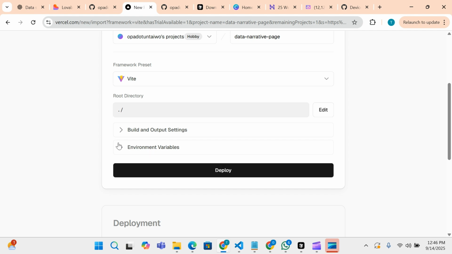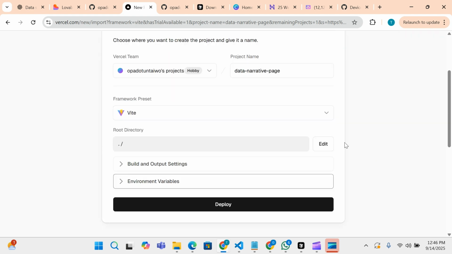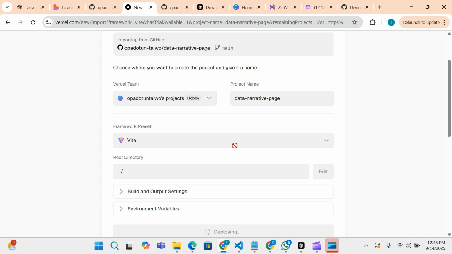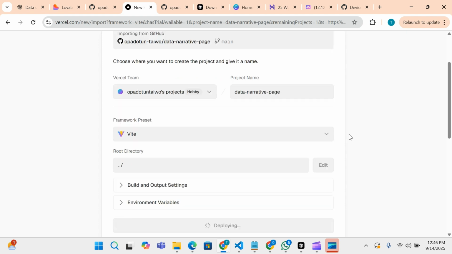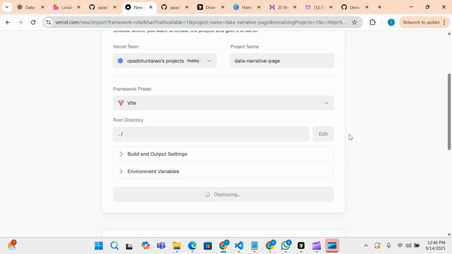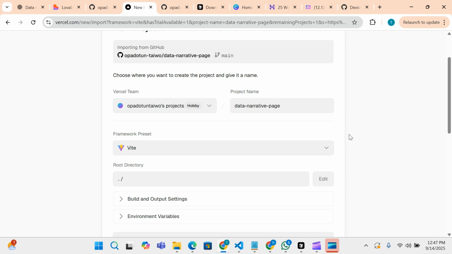I don't need to add all these environment variables and everything because I'm not connecting to a database, or I don't have any external variables that I need to connect to. It's just a very simple app. So all I need is just to come to Vercel, connect my GitHub, then click on deploy. It's basically going to deploy the app for us. So let's just wait for it to deploy the app. It's going to build the app, then deploy it and give us a public link that you can use.